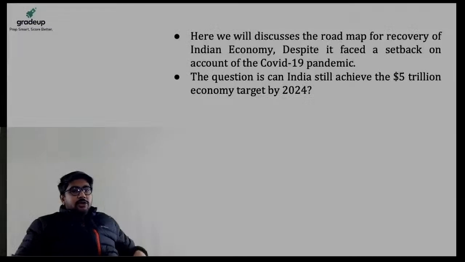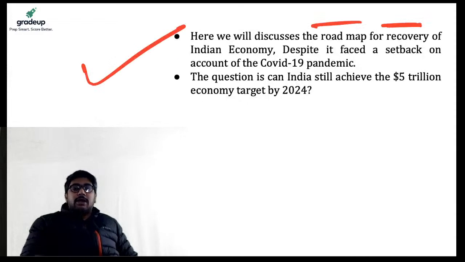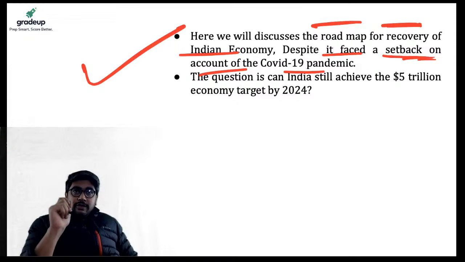Now let me present to you the context of this. So in this topic, we are going to discuss the roadmap for recovery of the Indian economy, and despite a setback on account of the COVID-19 pandemic, we are still going to emphasize the fact that